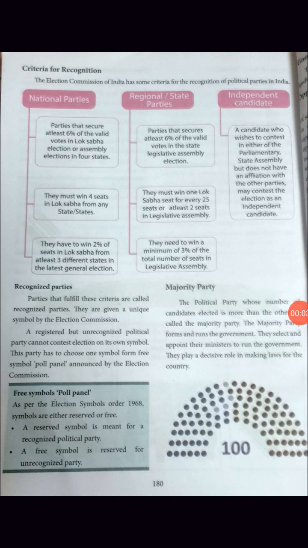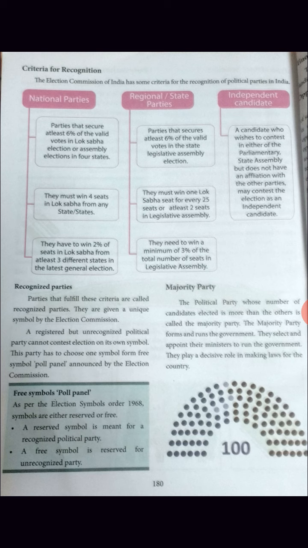Dear children, now let us see Civics Unit 2, Political Parties. We already completed half of the lesson. Now, the continuation of that political party lesson. First, page number 180, the topic is criteria for recognition of the parties.